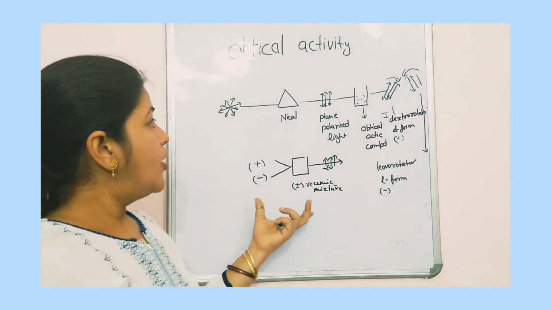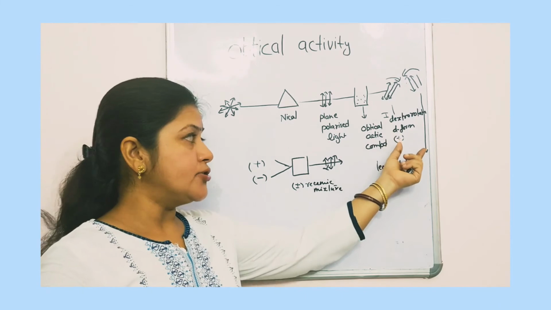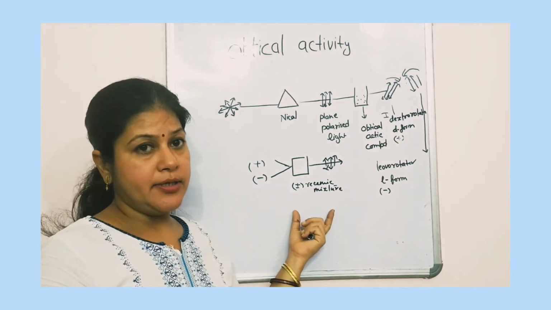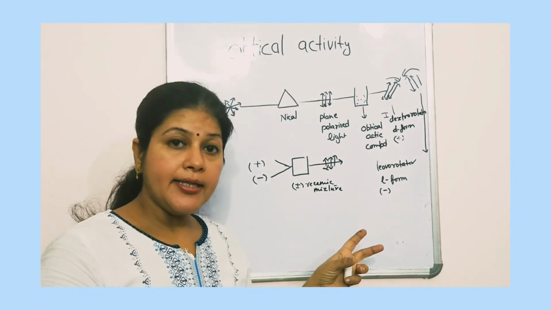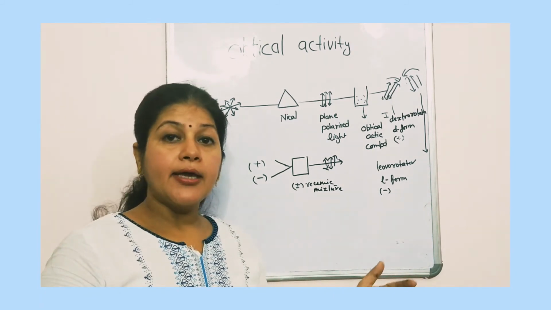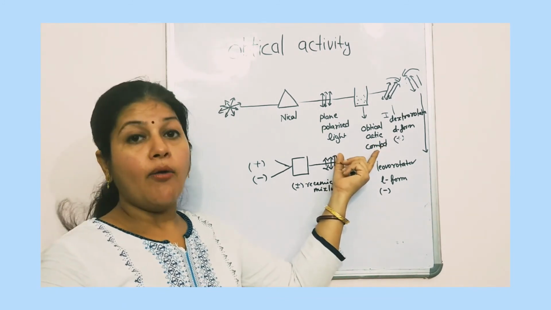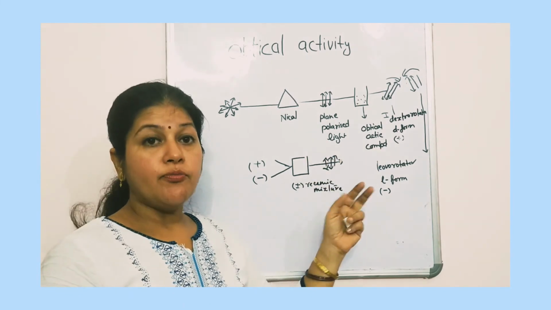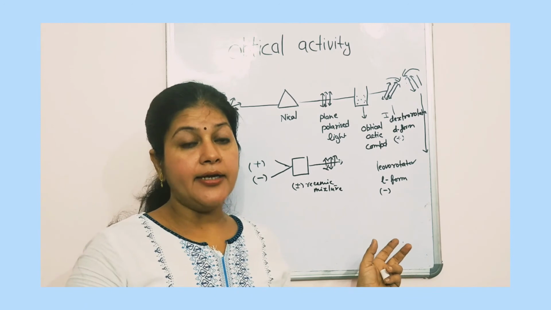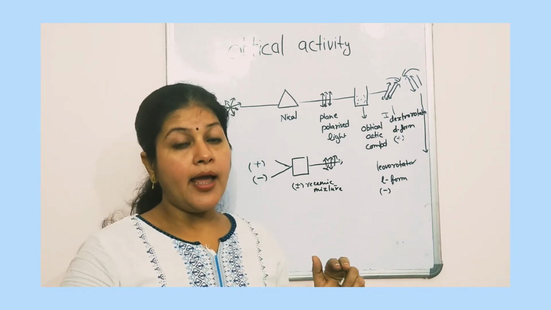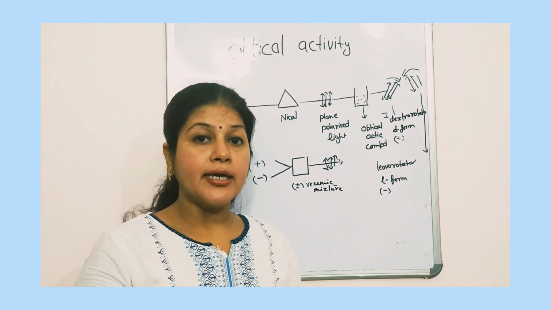In this topic we learned plane polarized light, optically active compound, dextrorotatory, levorotatory and racemic mixture. The compounds which are similar in their molecular formula, chemical properties and physical properties, but differ only in their optical activity, that is, one rotates the light to the right hand side and the other to the left hand side, are called optical isomers. They are optical isomers of each other, and the phenomenon is called optical isomerism.